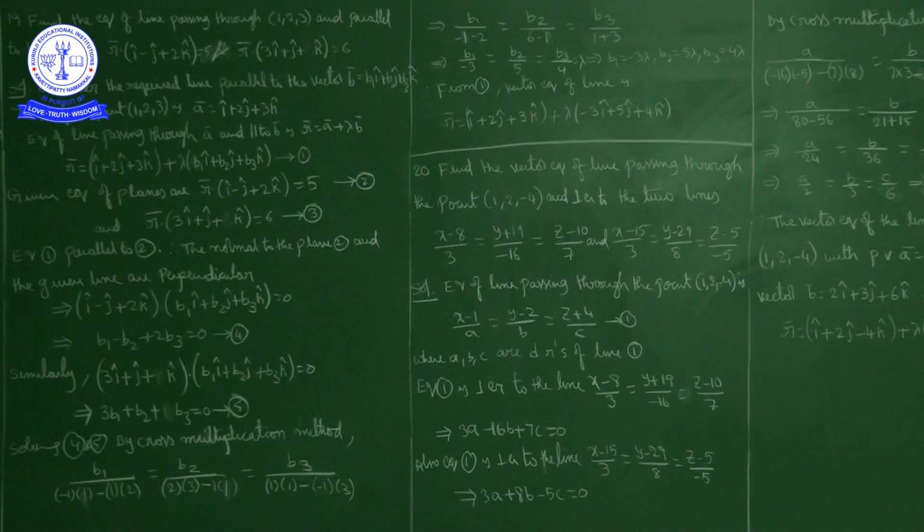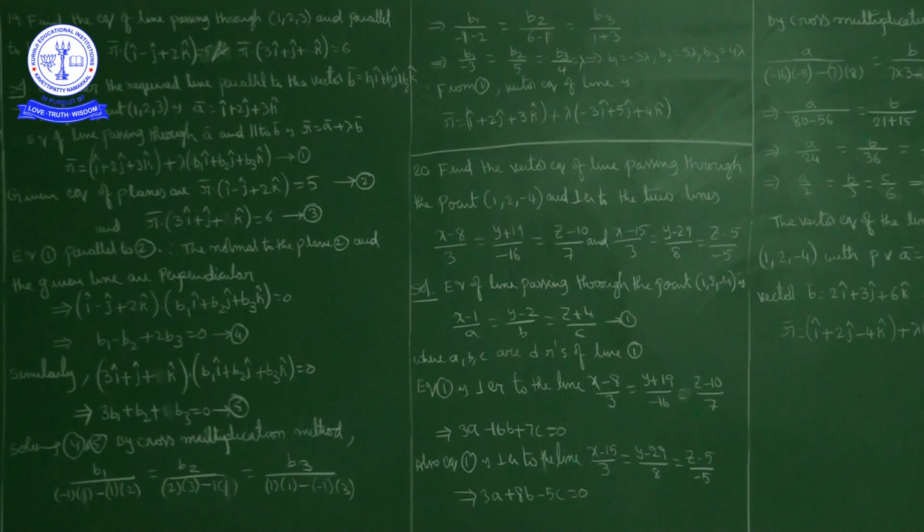When two vectors are perpendicular to each other, their dot product is 0. By applying the dot product between i cap minus j cap plus 2k cap, dot product with b1 i cap plus b2 j cap plus b3 k cap equal to 0. So what we have here, b1 minus b2 plus 2b3 is equal to 0. I will mark this one as 4.